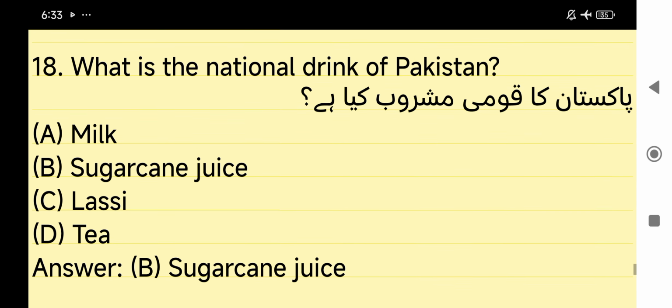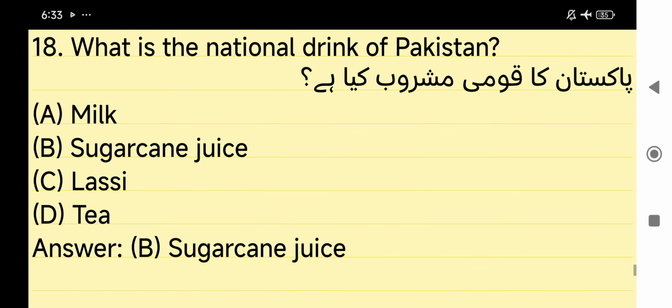What is the national drink of Pakistan? Answer is sugarcane juice. What is the national drink of Pakistan? Answer is sugarcane juice.